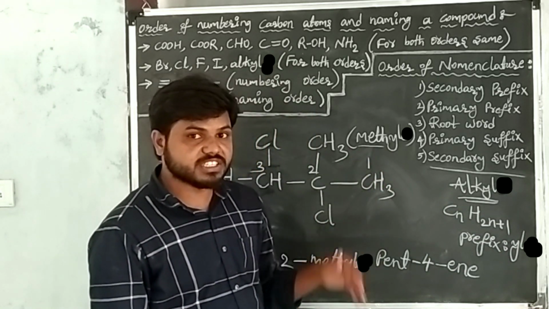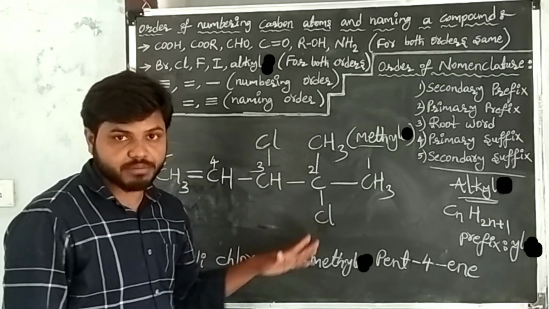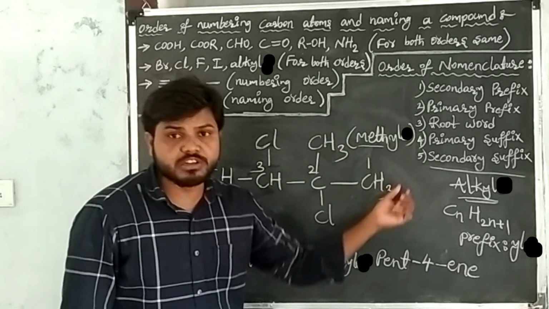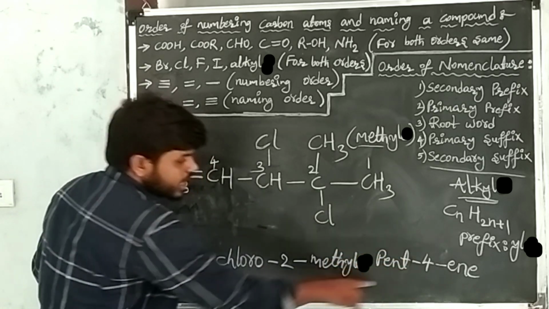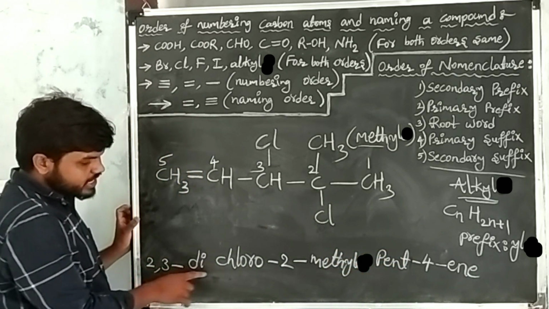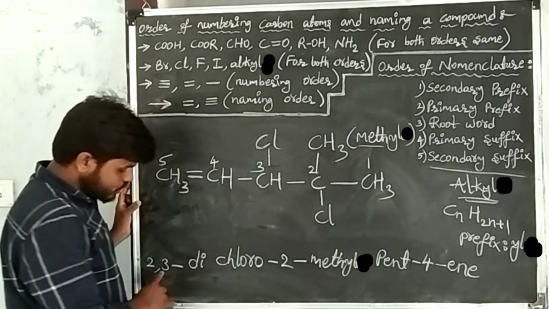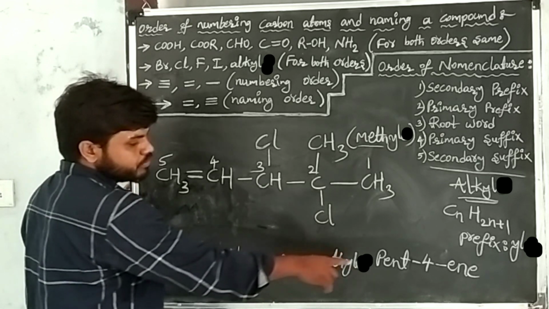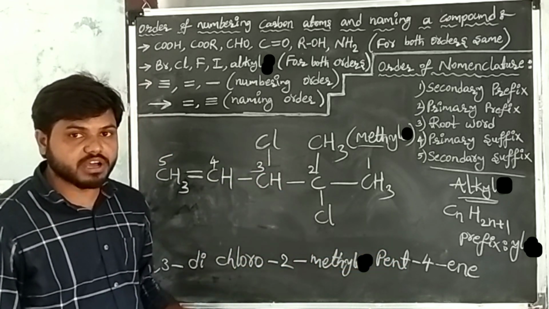Secondary suffixes are functional groups, which are not present in the given carbon compound. So this is our required IUPAC name of the given carbon compound, that is 2,3 dichloro 2-methyl pent 4-ene.